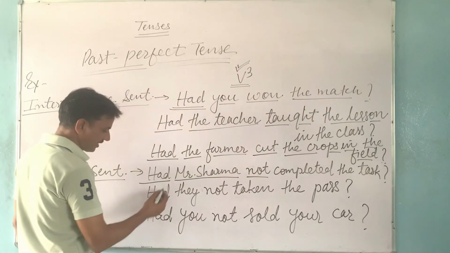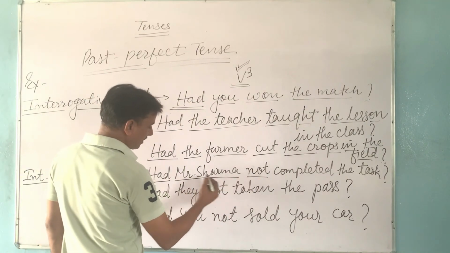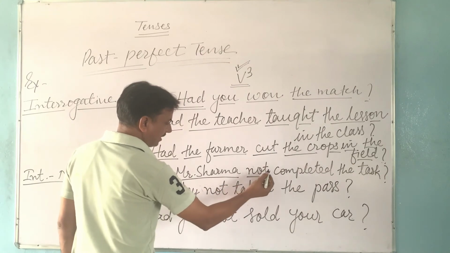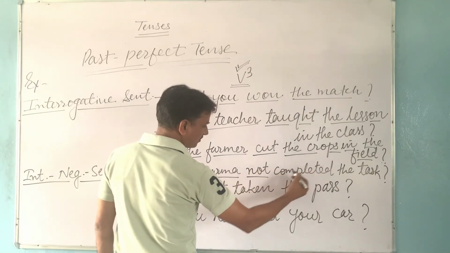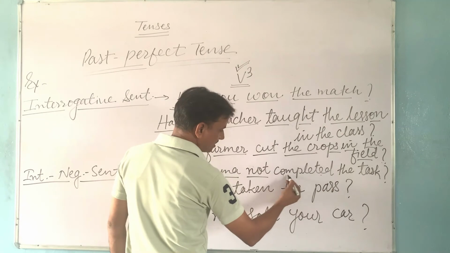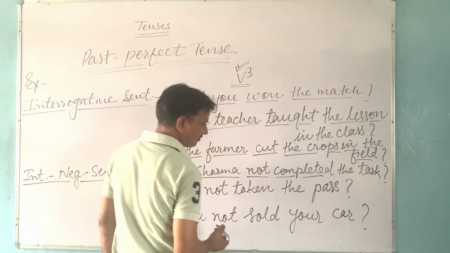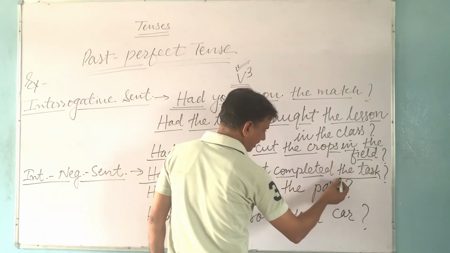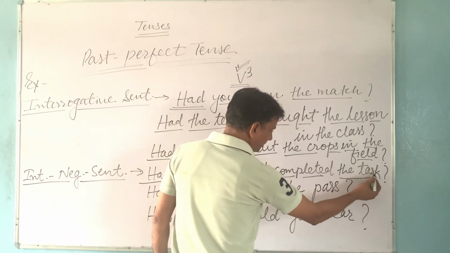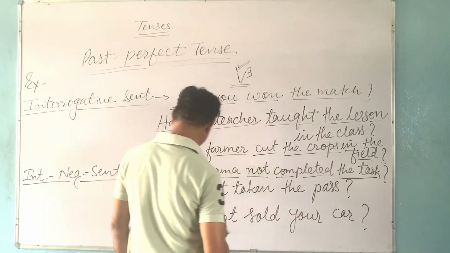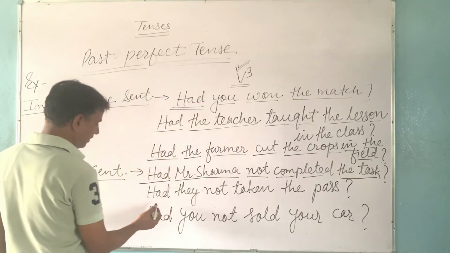In interrogative negative sentence, we will use not after subject. Then the remaining structure will be the same. Third form of verb, complete is first form, and completed is third form of verb. The task is object, and this is question mark. In this sentence, there are no other words. We come to the next example.